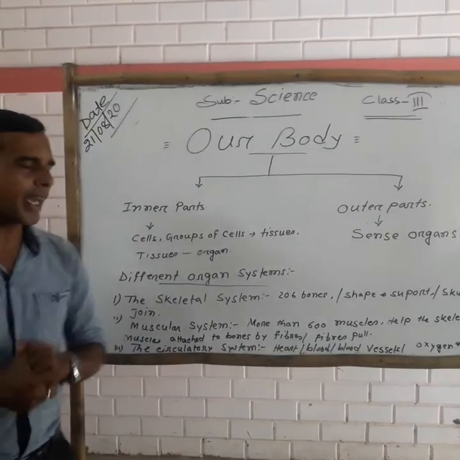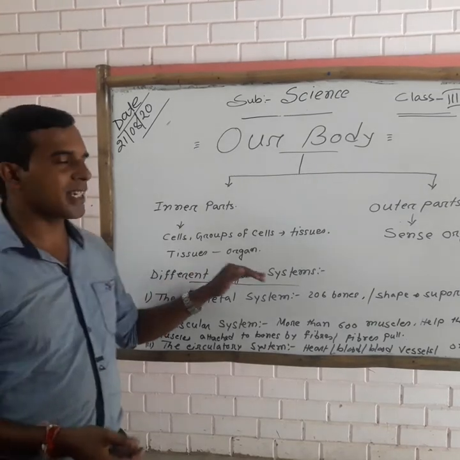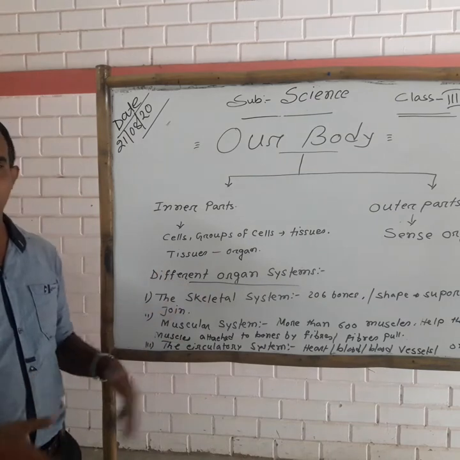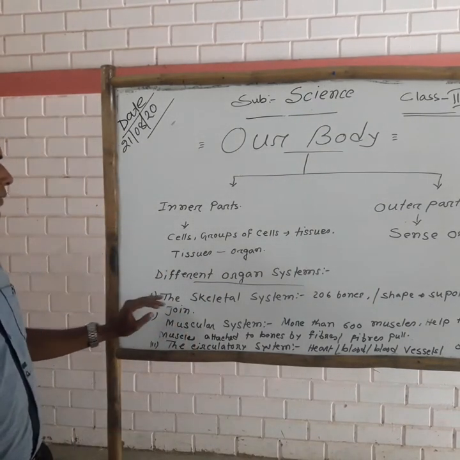There are so many organ systems, and these different organ systems have different functions for our body. First I will discuss the skeleton system.